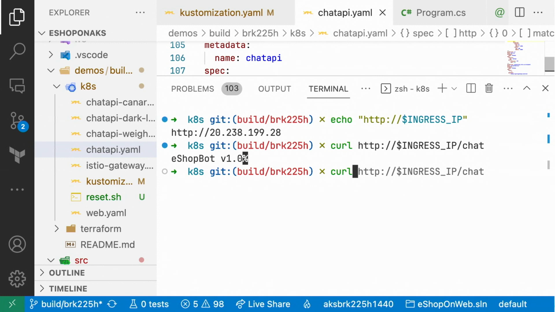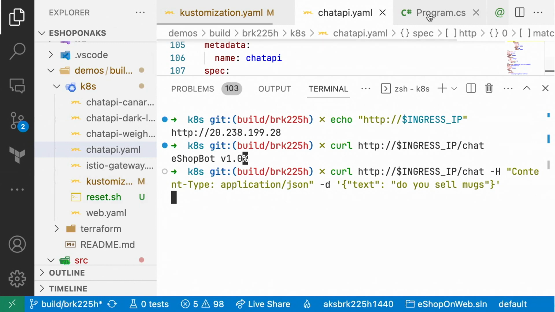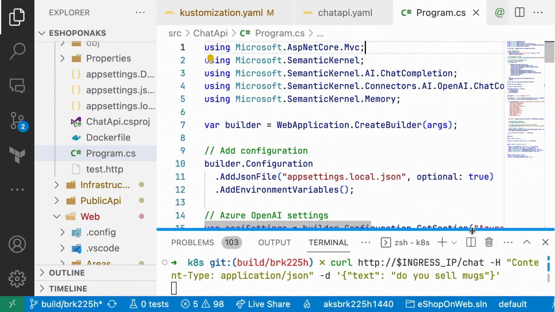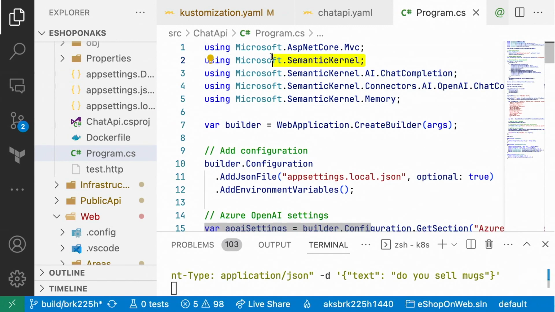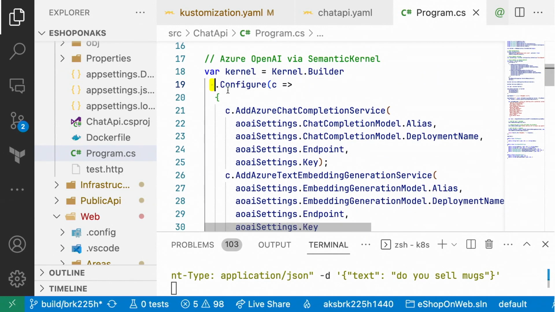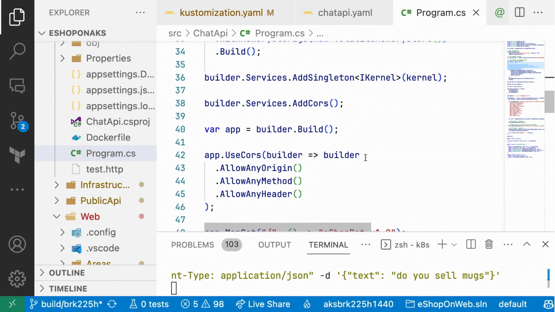Nice. Let's go ask it a question. I'll ask it, do you sell mugs? Now, while we wait on that, let's take a look at what I am expecting. So here is the microservice that we have in place, and it's using the semantic kernel for that. And the semantic kernel allows me to just configure it for the Azure OpenAI models that I want to use.